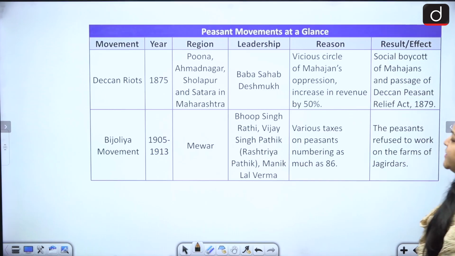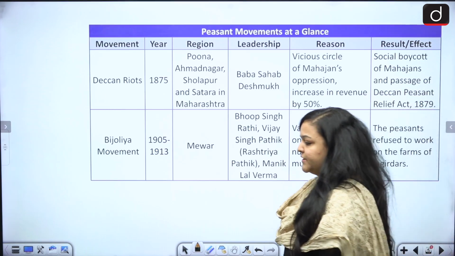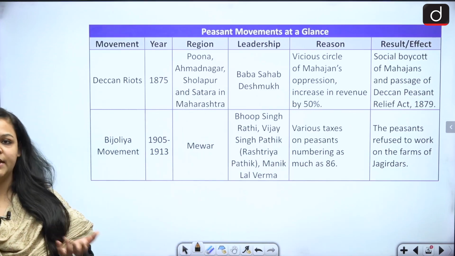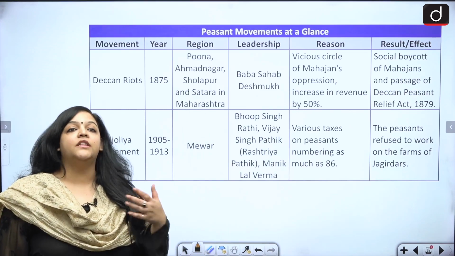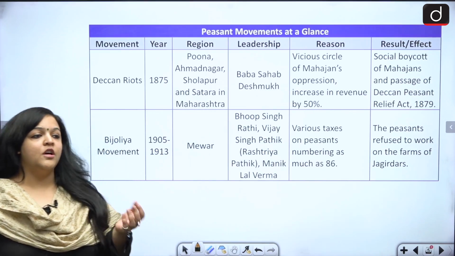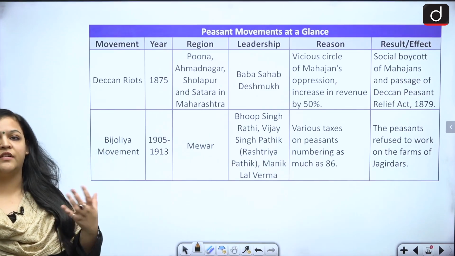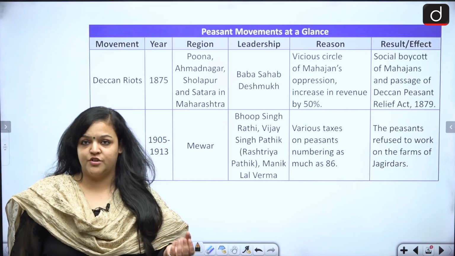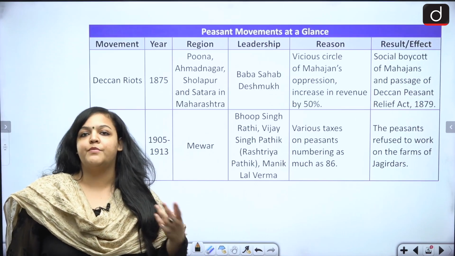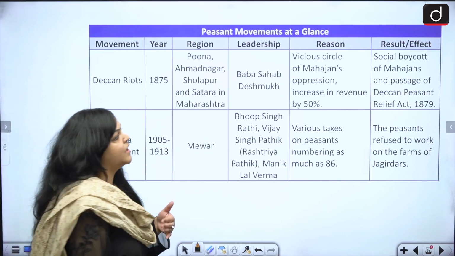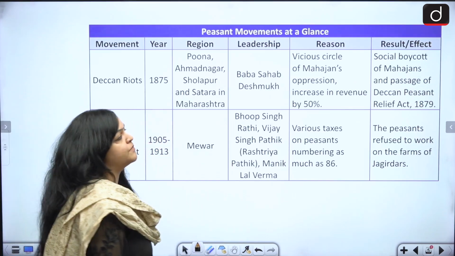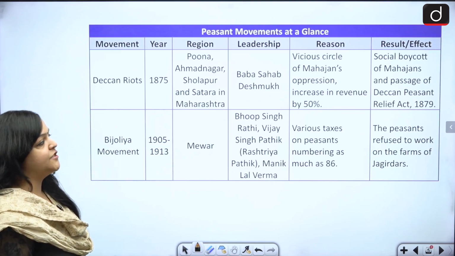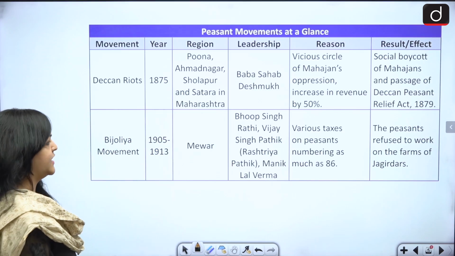So the revenue rates have been increased by 50%, and as a result, the peasants would have to borrow money from the money lenders or the Mahajans, and the Mahajans were so clever, or you can say so greedy, that they were literally charging exorbitant amounts of interest on very small principal amounts. Fine. So what was the result? Social boycott of Mahajans and passage of the Deccan Peasant Relief Act of 1879.